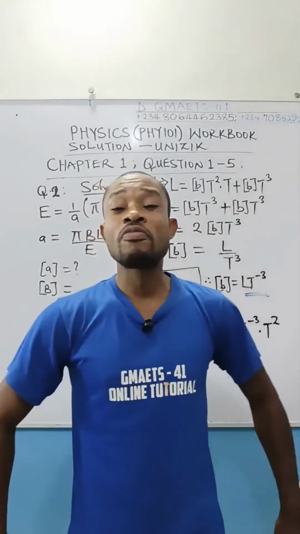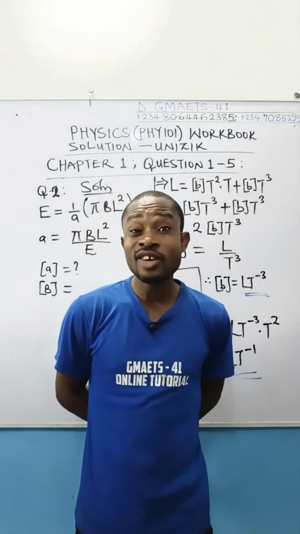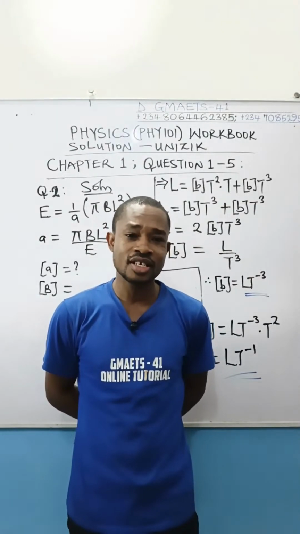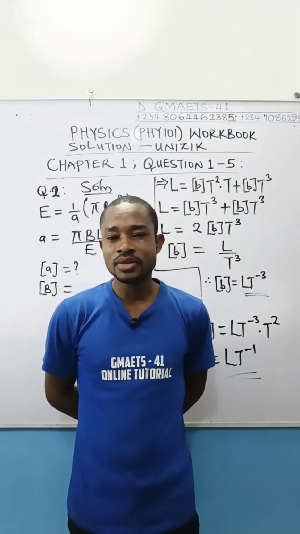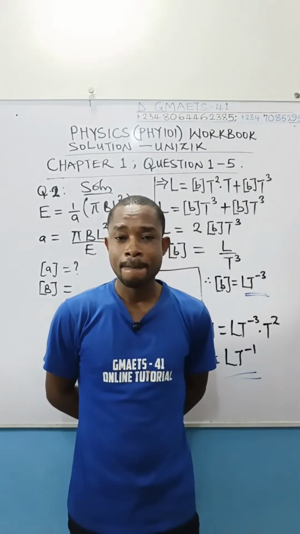B is magnetic field. What is the dimension of magnetic field? Somehow, some of us may not have met that before. But this is why you should have a basic understanding of change of subject of formula and substitution. In mathematics, it is very important.